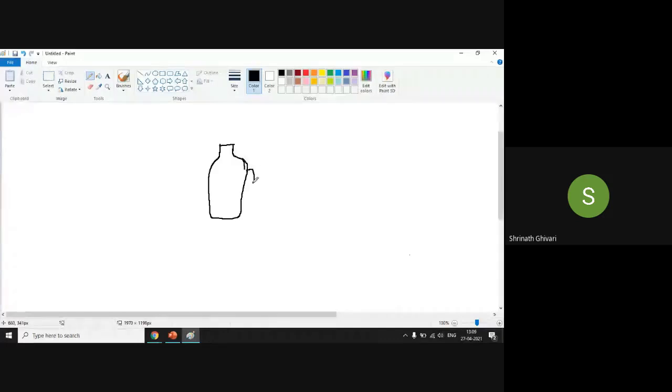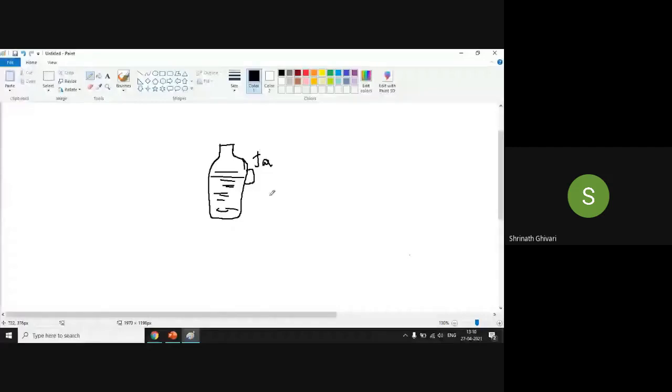Now, we consider a jar. I cannot draw it clearly because I'm using a mouse, so just understand from what I'm telling you. So this is a jar. I'm filling water in it. Now what is the shape of water? It has taken the shape of the jar, right?